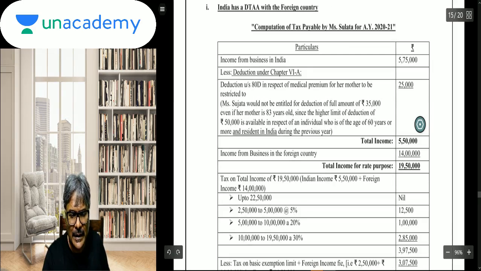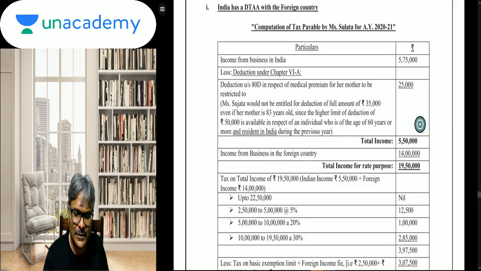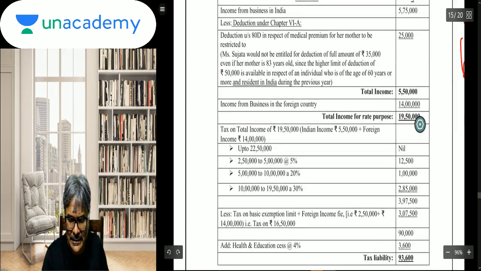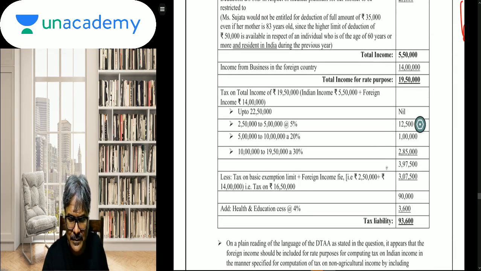Please have a look. Income from business in India 5,75,000. Deduction under Chapter VI-A, 25,000, will be reduced. Total income is 5,50,000. Income from business in the foreign country is how much? 14 lakhs. So that is one particular point. Now to this total income, you add this 14 lakhs. This addition is only to finally get the rate. Now 19,50,000 is your total income for rate purpose. Now you calculate the full tax, and that is primarily 3,97,500. Now see, this is one approach.